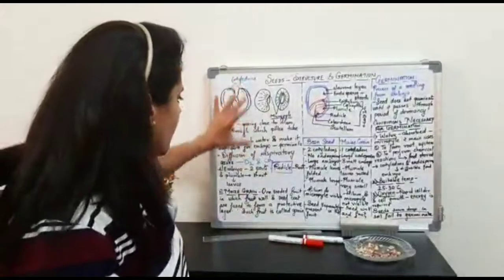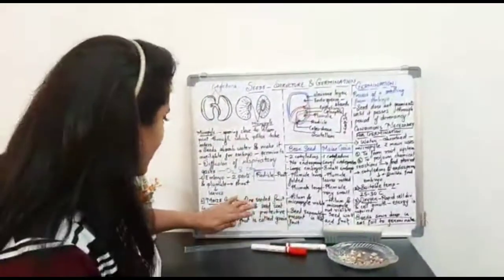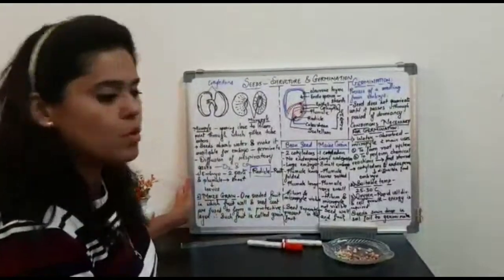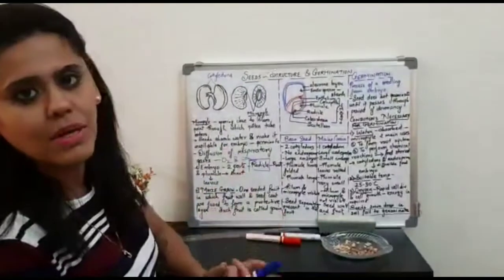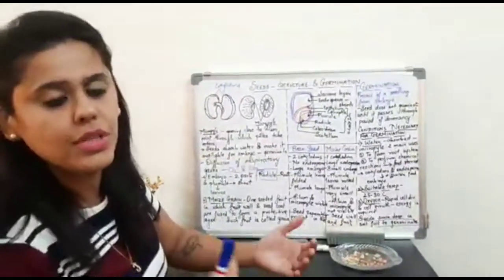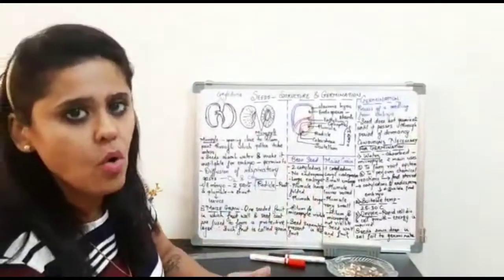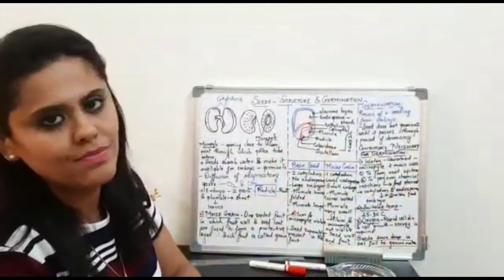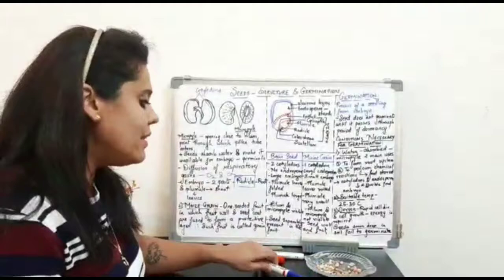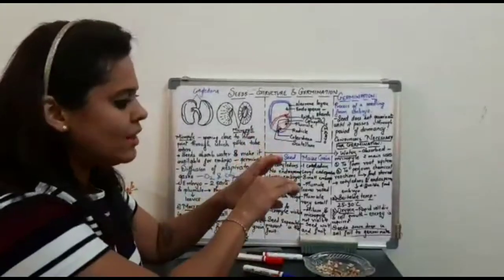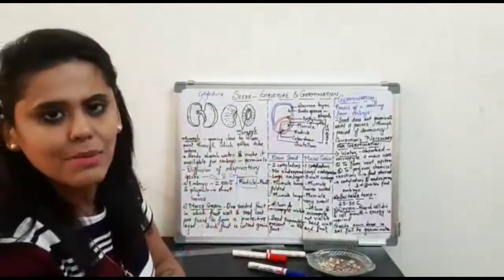I hope this entire structure of the bean seed is clear. Let us understand the structure of the monocot seed, that is a maize grain. As you all know, a grain is a fruit in which the fruit wall and the seed coat, as already mentioned to you all, are fused together, forming a single protective covering. When I say the fruit wall and the seed coat are fused together, that means there is no pulp part in between.